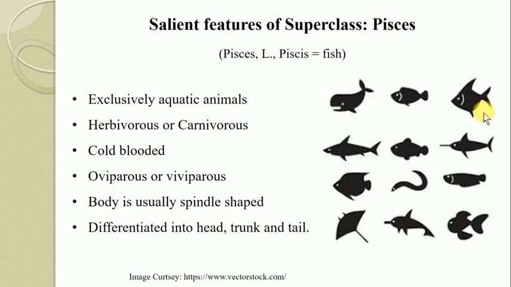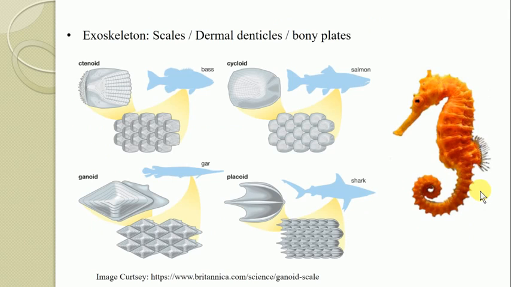But if you see this diagram, the shape of the fishes belonging to different taxa or different groups varies considerably. But usually they all have a spindle-shaped or streamlined body, meaning it is usually pointed at both ends. So these are the different kinds of shapes you can recognize in the different fishes inhabiting aquatic water bodies.